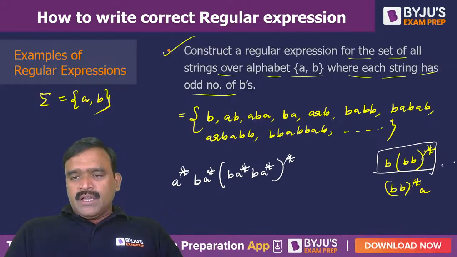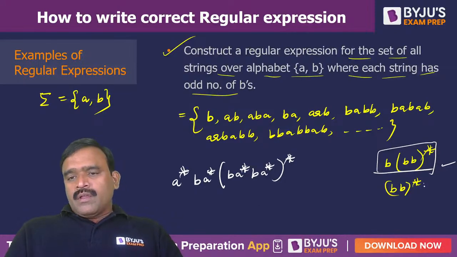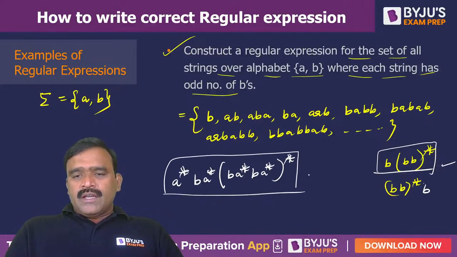And this is one thing. And this is B, sorry, not A. This is B. I'm sorry, by mistake I have written that. And this is odd number of B's, right? So it will be B only. Okay, so either this is correct, or you can also write like this.